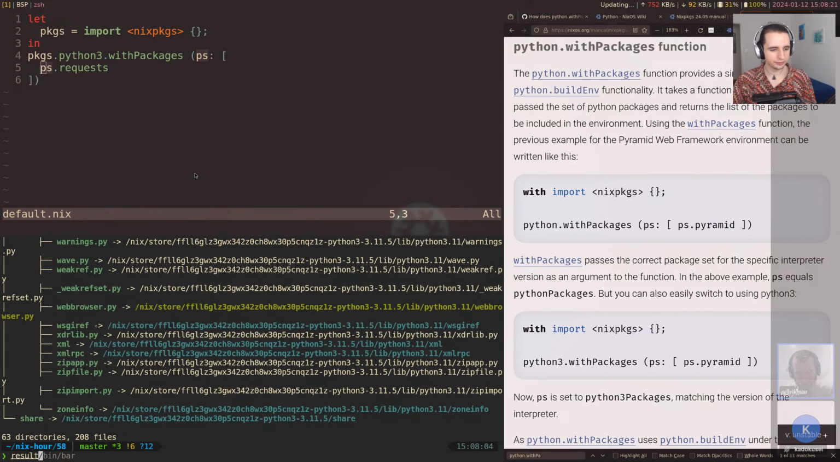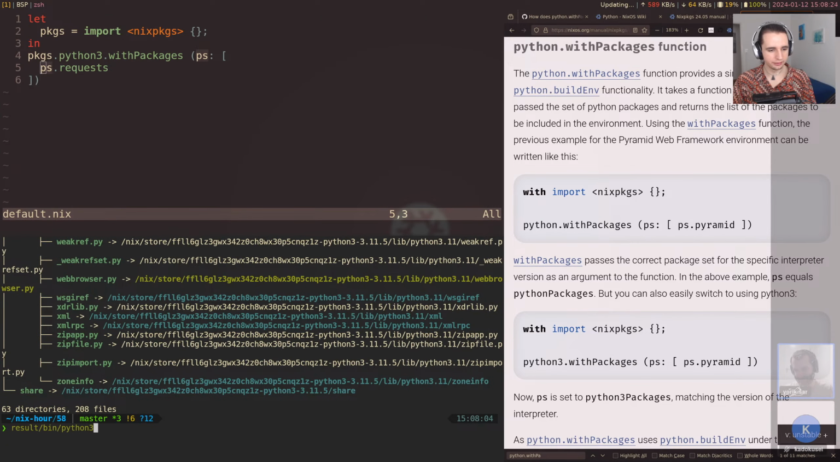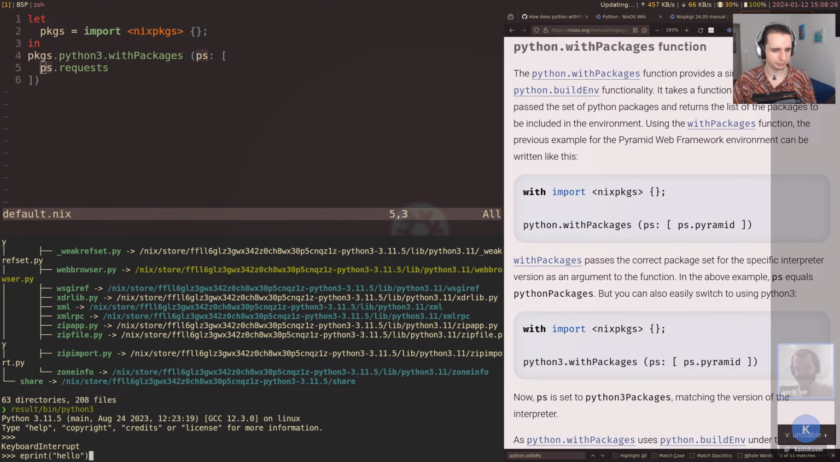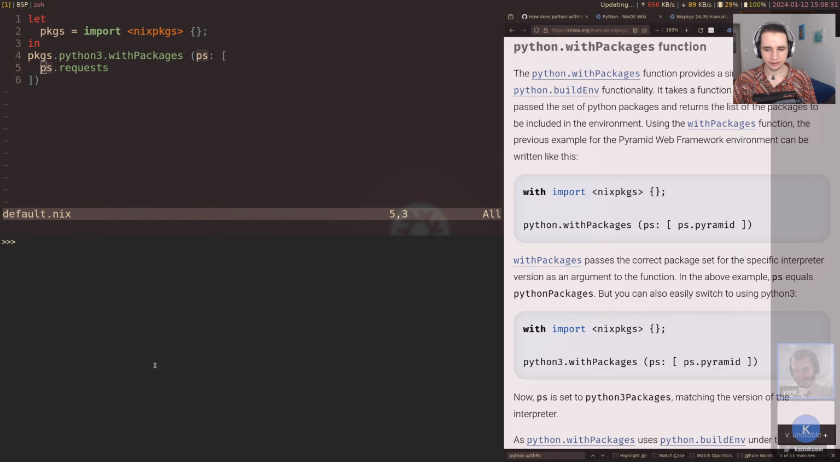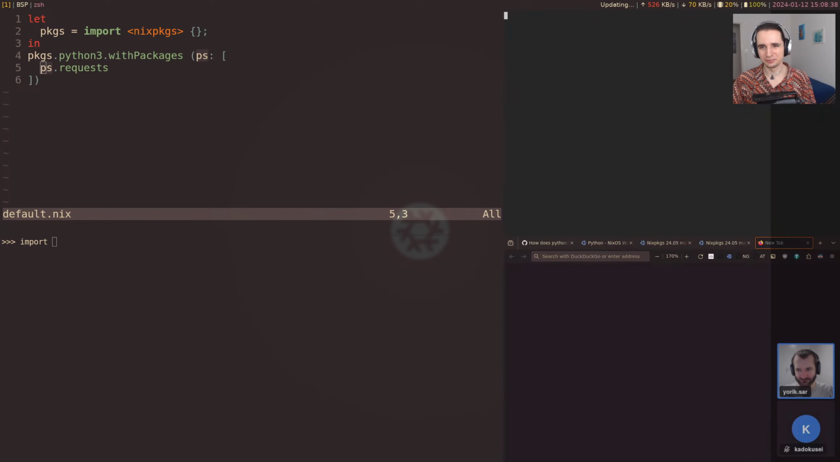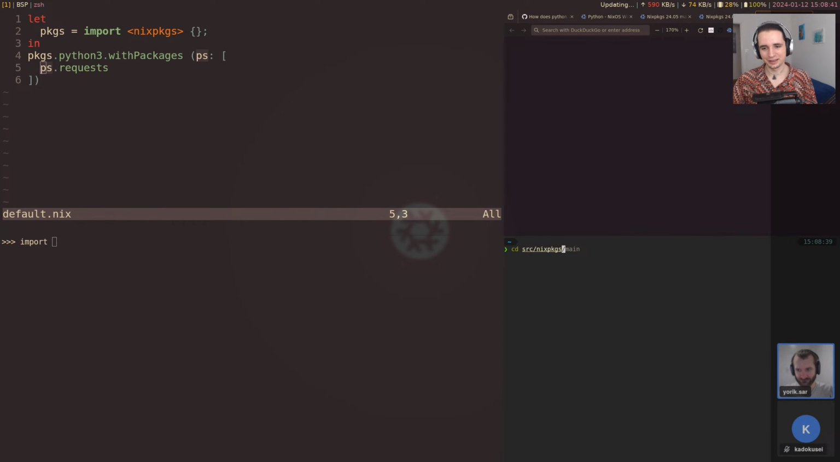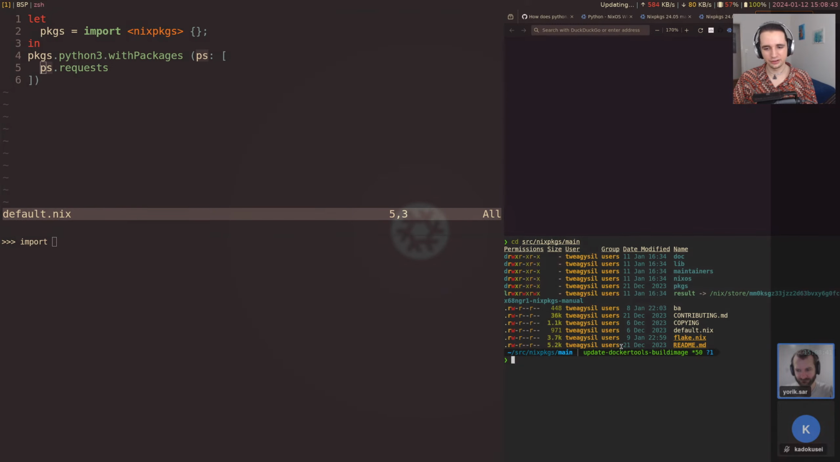And we can call this result/bin/python3. Python 2, or Python without the 3, would be the same here. And then we can do, I guess, import. Okay, I don't actually know what requests exports. Let's actually look at Nixpkgs for this. I know there's an imports check function. Imports check, or check imports, import check, check import. Okay, it's not that.